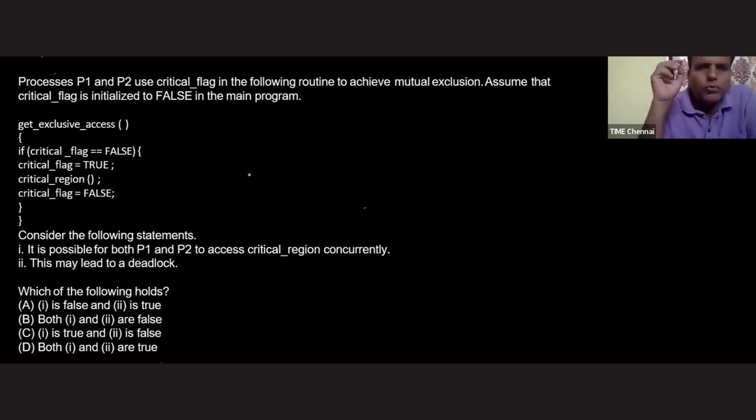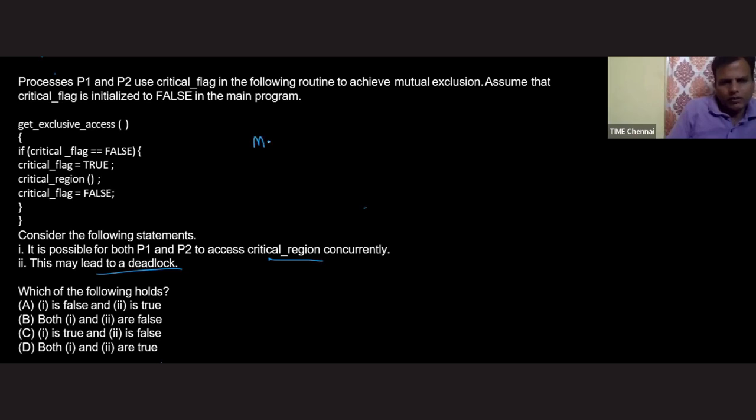Processes P1 and P2 use a critical flag in the following routine to achieve mutual exclusion. Assume that the critical flag is initialized to false. So what it is actually asking is: is it possible for both P1 and P2 to access the critical region concurrently, or may this lead to a deadlock? We'll check this one. What is the first statement? It says it is possible for both P1 and P2 to access the critical region concurrently. That means it is indirectly saying mutual exclusion is not guaranteed. So we'll check whether it is guaranteed or not. And the second one says it may lead to a deadlock. Let's check this one.